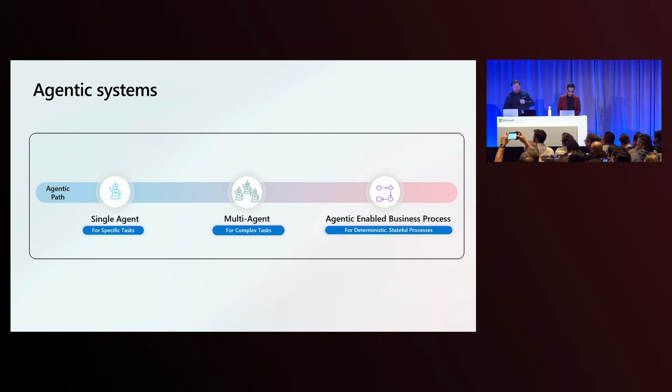Okay, wrapping up. We talked about single agents in the Agent Service. We talked about single agents in Semantic Kernel. We talked about multi-agents in the service. We talked about orchestrating them with Semantic Kernel. And we talked about the difference between process-driven flow, directed flow, workflows, and LLM, non-deterministic flow.